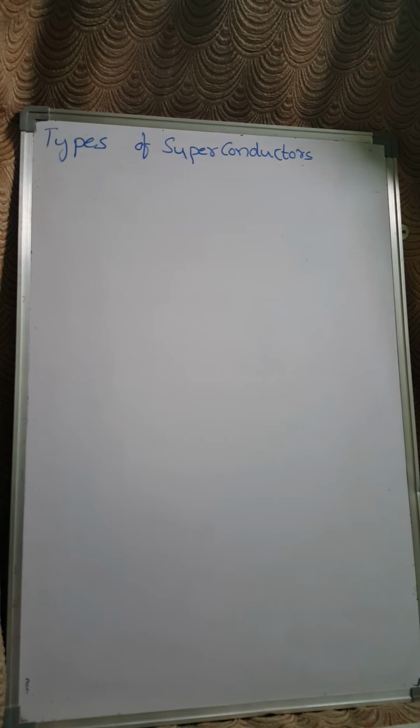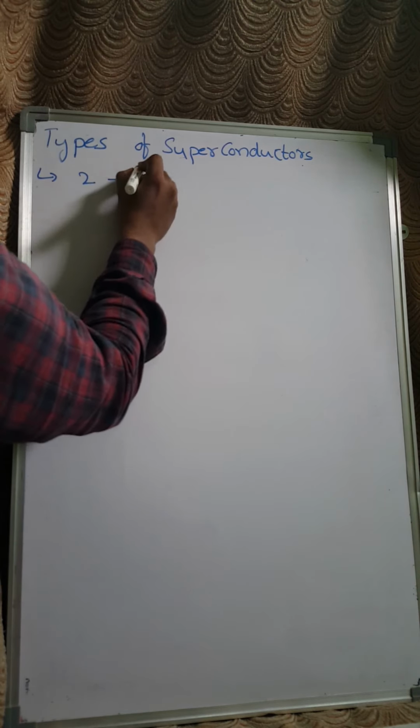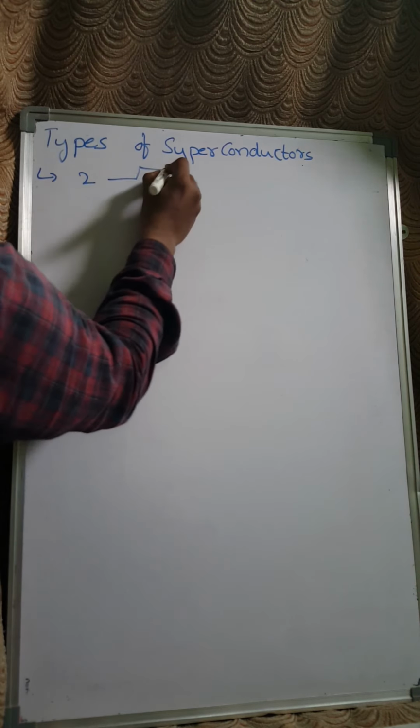Now we are going to discuss the different types of superconductors, right? There are two different types. One is type 1 superconductors, and the second one is type 2 superconductors.